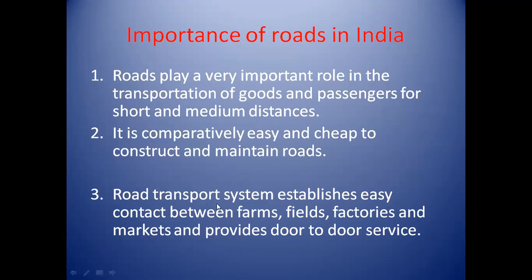Then next point is importance of roads in India. We can see the six importances of roads in India, in which the first importance is roads play a very important role in transportation of goods and passengers for short and medium distances. Then second importance is it is comparatively easy and cheap to construct and maintain. Then third importance is road transport establishes contact between fields and farms or factories.